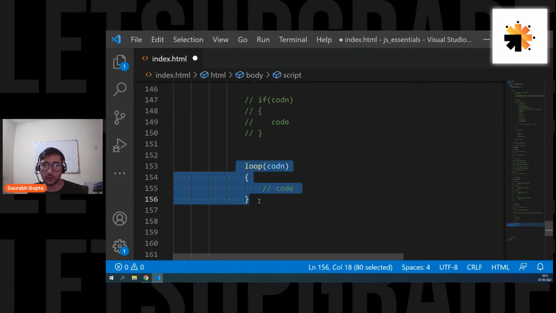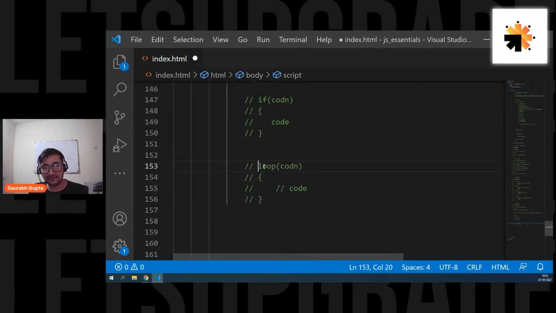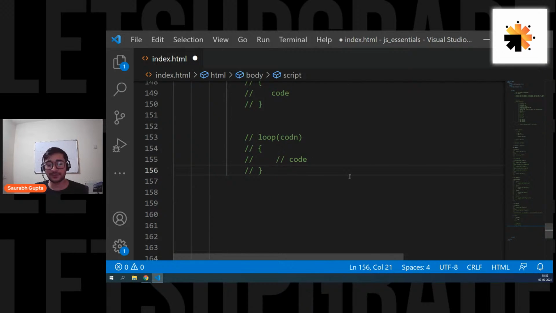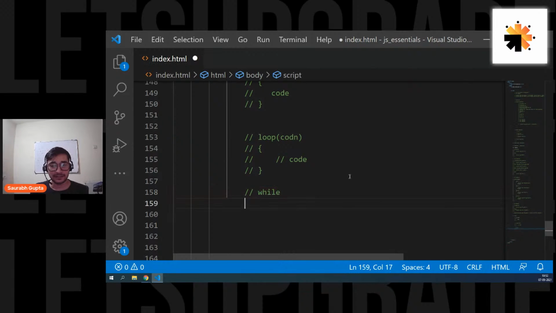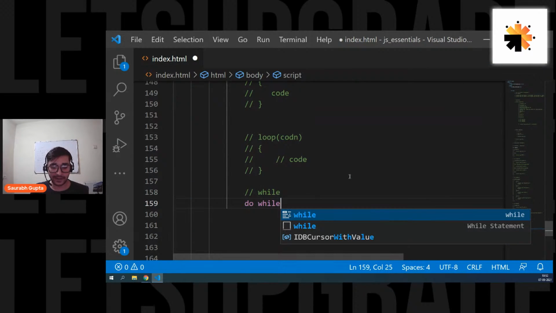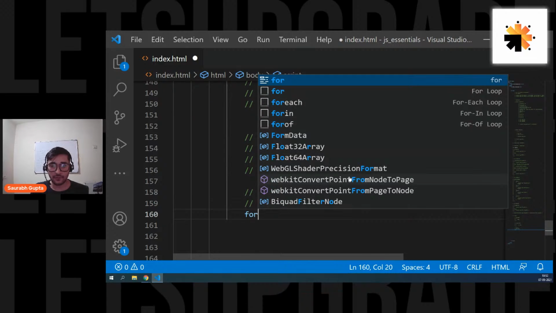That's how a loop works. That means it's a default behavior of a loop to repeat itself. But now, do we have a keyword like loop? No. There are different keywords that help you to write a loop. Basically, there are three basic keywords available in almost all programming languages that help you to write a loop, and they go like this. The first keyword is while. Next is do while. And the next is for.